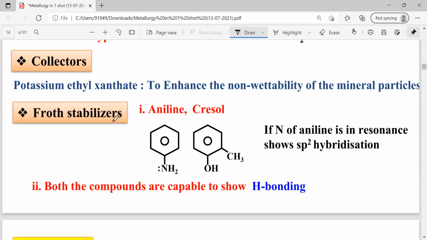And froth stabilizers. Whenever we form the froth, after some time the froth is going to be disturbed or destroyed. We have to stabilize the froth. That's why we use either aniline, that is C6H5NH2, or cresol. This is cresol. Cresol is an example of phenol, because the benzene ring is directly attached to OH. This is an example of phenol.